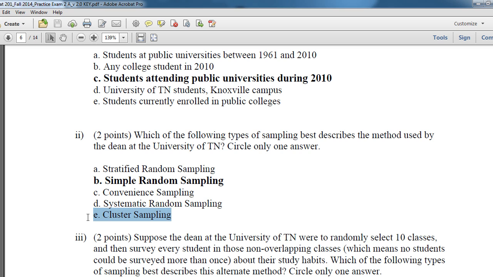What's a cluster of Coca-Cola? It's a 12-pack. What's a cluster of Krispy Kreme? It's a dozen Krispy Kreme. So when you think about this, I like to use the Coca-Cola example because to cluster sample Coca-Cola, you take a 12-pack. But to stratify Coca-Cola, maybe you take diet and non-diet. You take flavored versus non-flavored. You see, in stratified, I'm acknowledging differences. I'm saying, let's see if there's differences in flavored versus non-flavored.